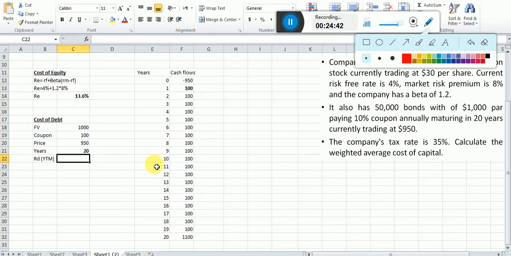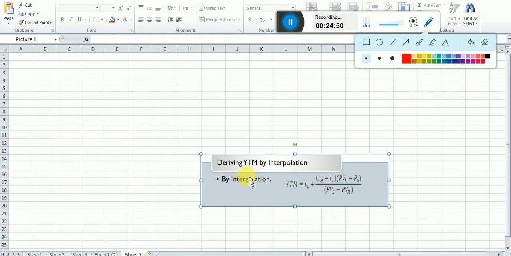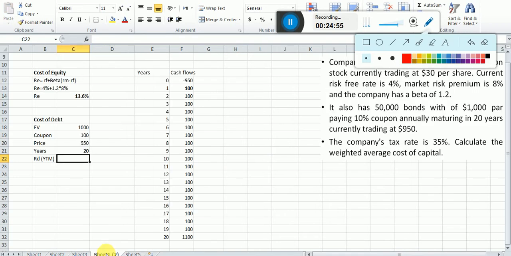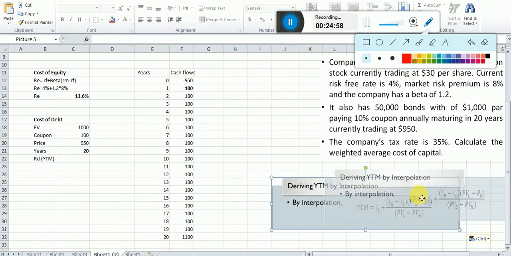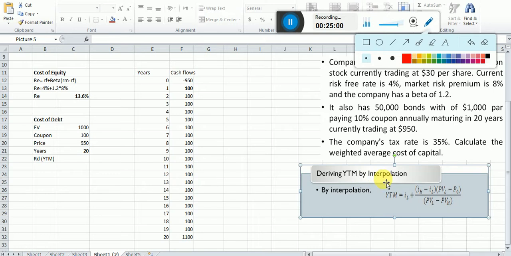So we have a formula here in Excel. If you do this manually, we have a formula for YTM. Deriving YTM by the interpolation method: like IRR, when we try to find the internal rate of return or YTM, we have a trial and error method, as you have studied in present value or internal rate of return.